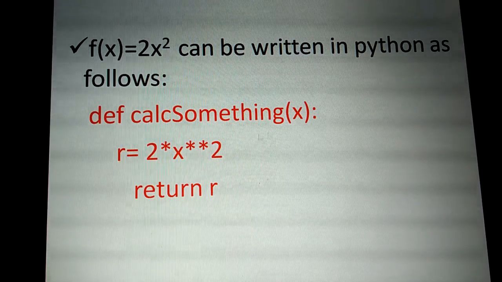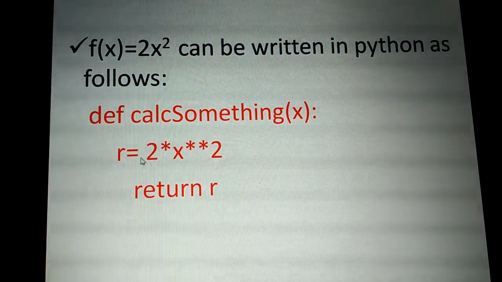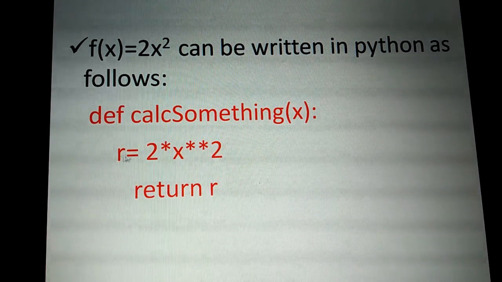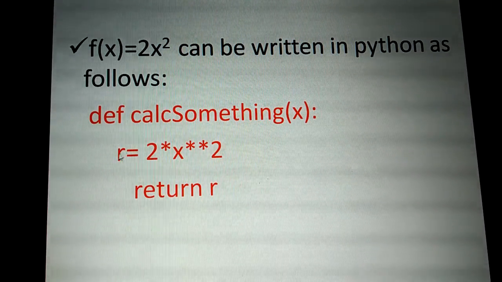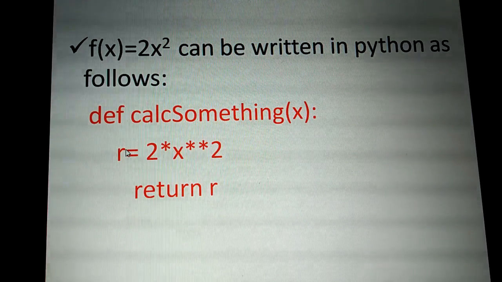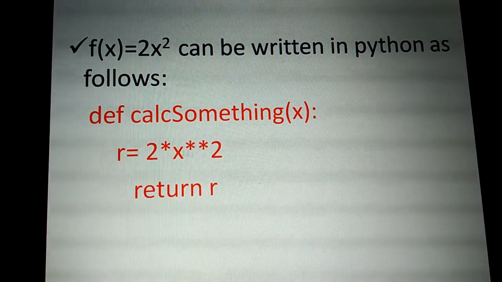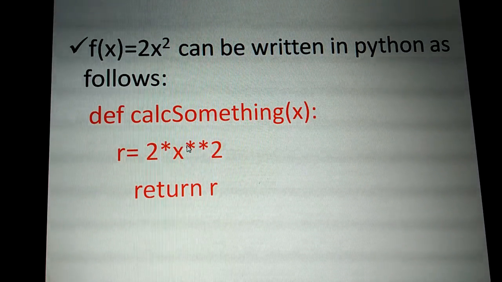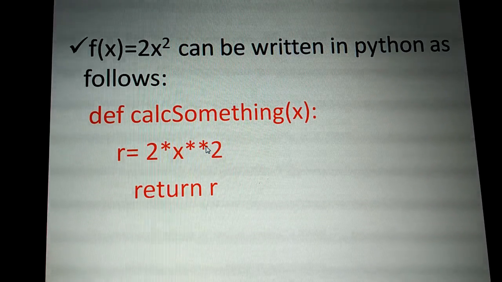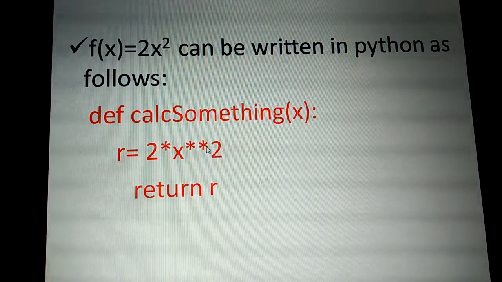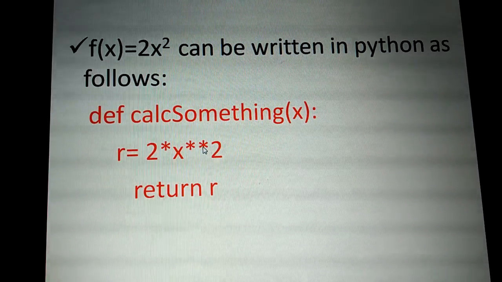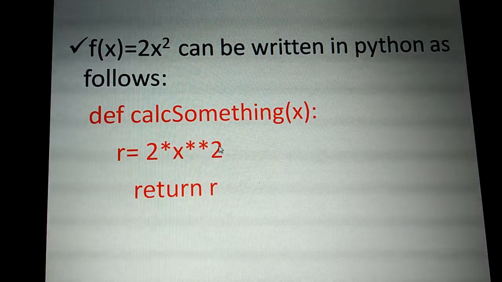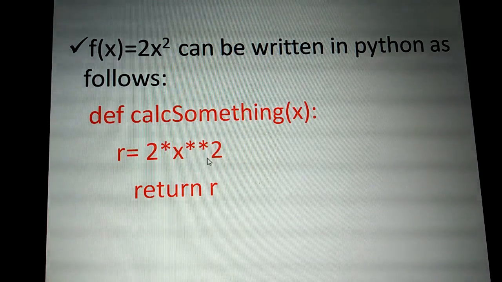After that we compulsorily need to have some executable statements. So now r is going to be assigned. A new variable we are taking here, and that variable will have the result. So the result is assigned to variable r: 2 into x power 2. Power 2 we cannot write like this in programming. So we need to write two star symbols in order to indicate to the Python interpreter the power operator. We can use the double star, or the cap operator from the keyboard. So 2x square is 2 into x power 2, and we need to write it in this form.